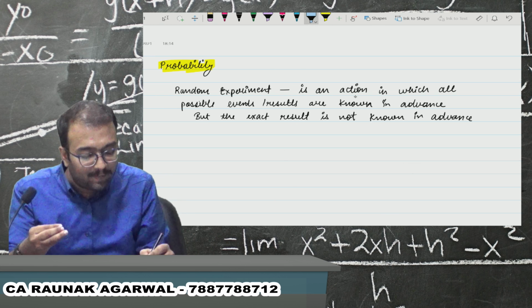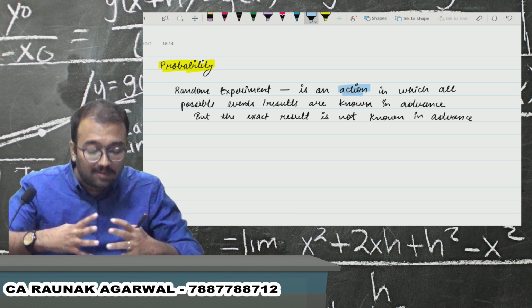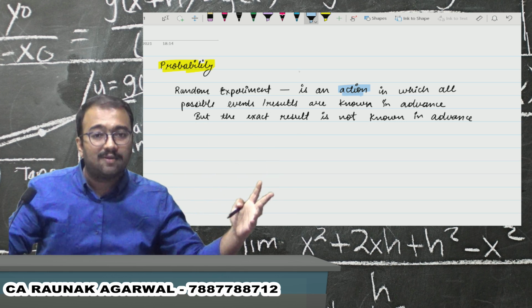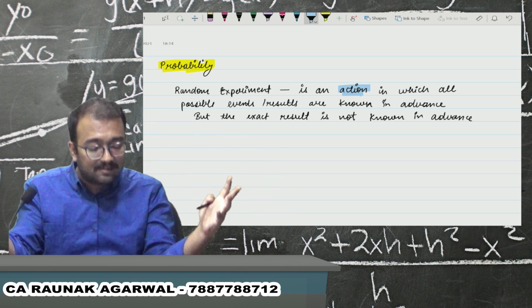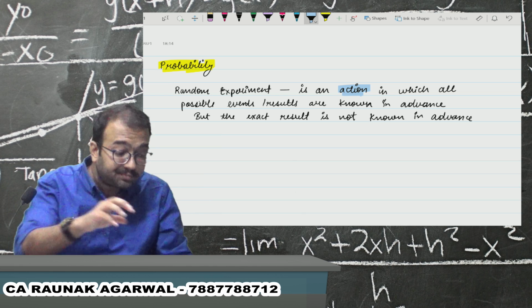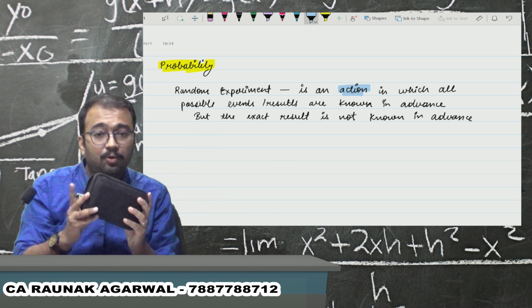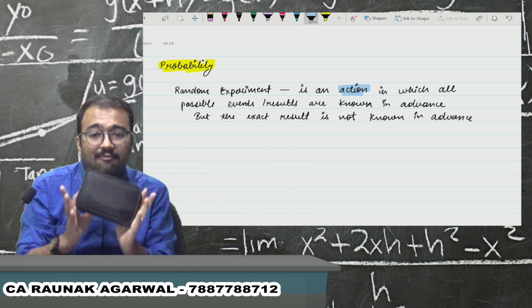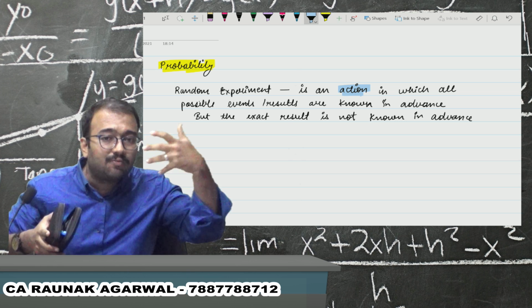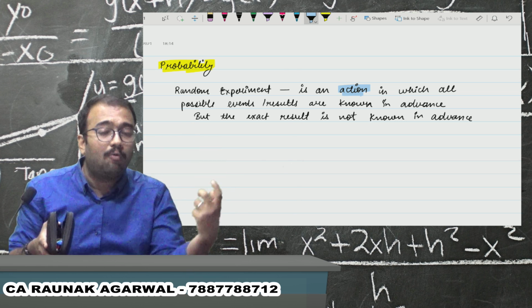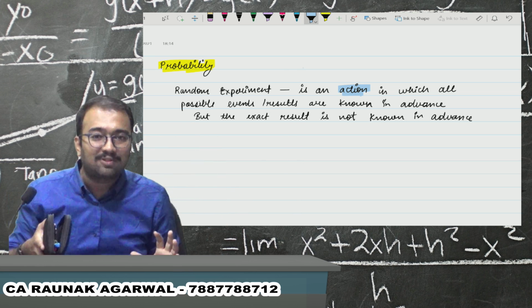A random experiment is an action in which all the possible results are known in advance. We have put only 5 different color pens, so do we know all the possible outcomes? Yes, we do.